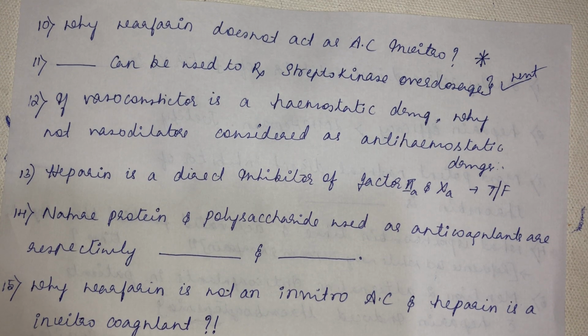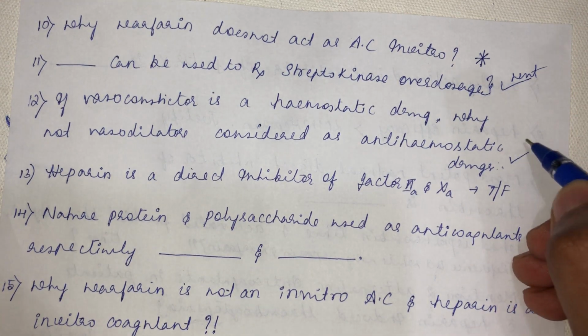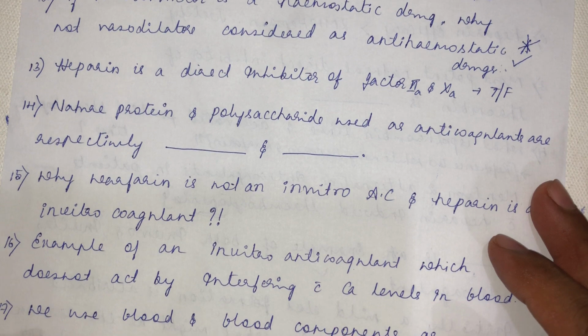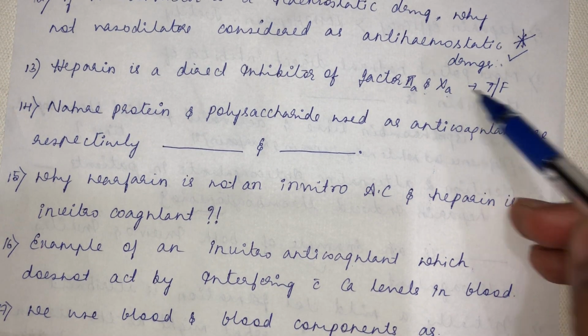See, vasoconstriction is one of the steps in hemostasis, and also vasoconstrictor is used as a hemostatic. And why is vasodilator not used as an anti-hemostatic drug? That you have to answer. Again, a starred question. Think and answer. Then heparin is a direct inhibitor of factor 2A and 10A. True or false?